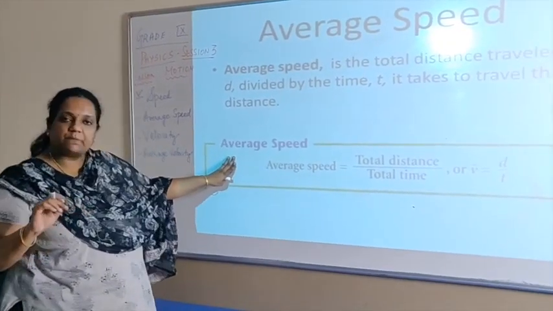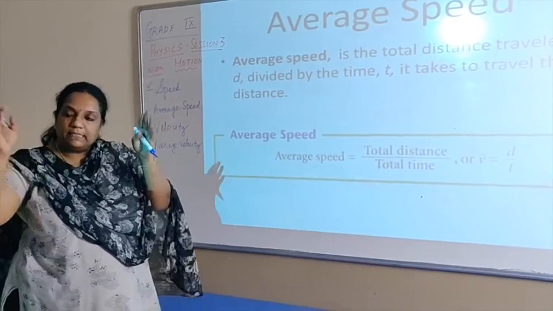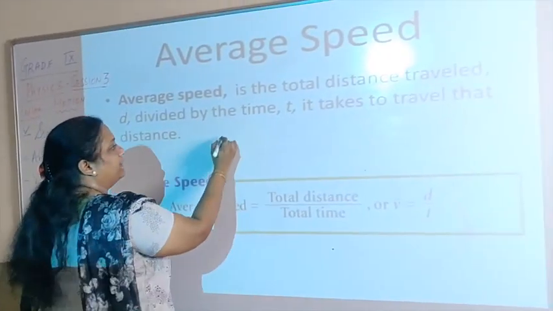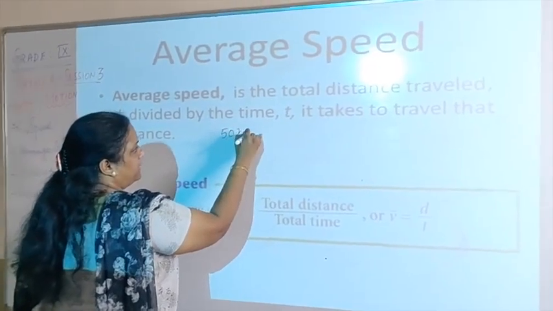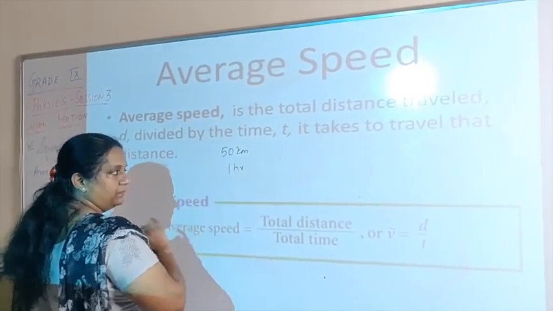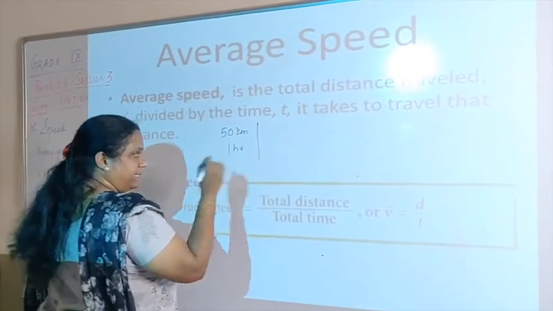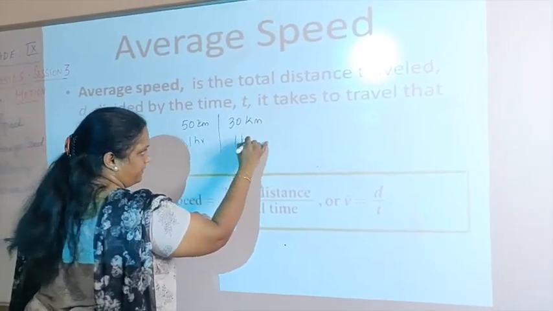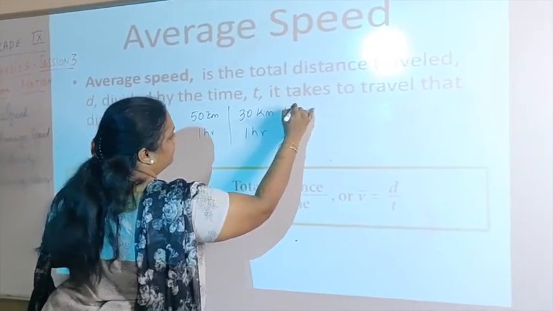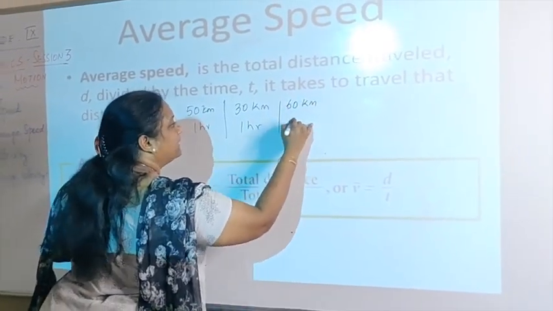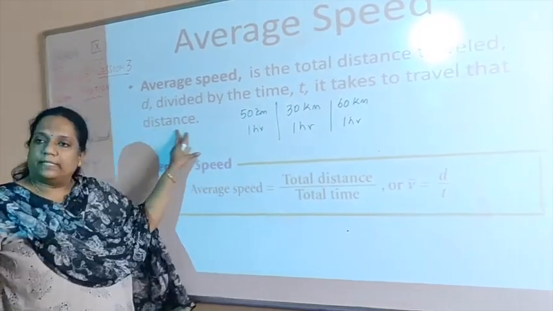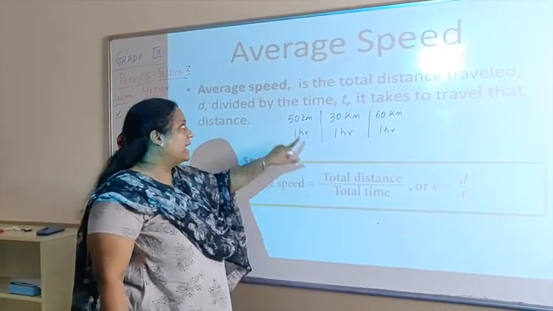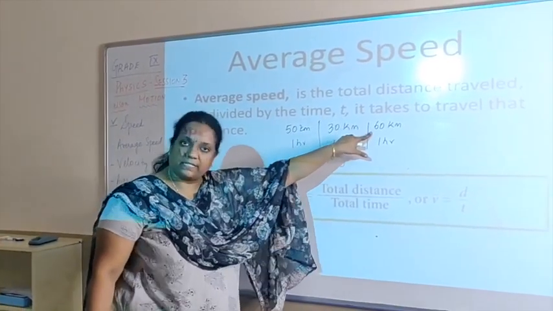Same way for average speed, I will add the different segments of travel, right? Suppose a vehicle covered 50 kilometers in 1 hour, then it covered 30 kilometers in the next 1 hour, and it covered 60 kilometers in the next 1 hour. Right? Now, for total distance, what will I do? I have to add these three distances, right?